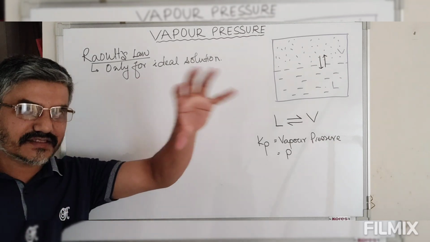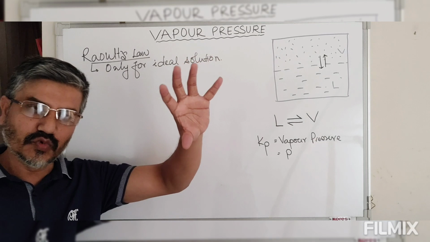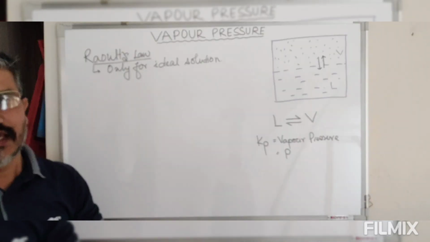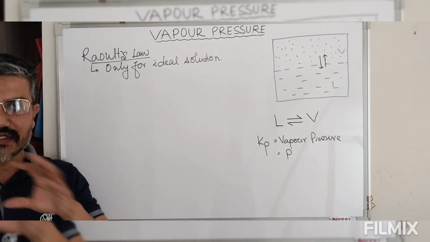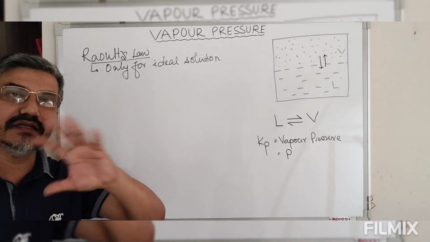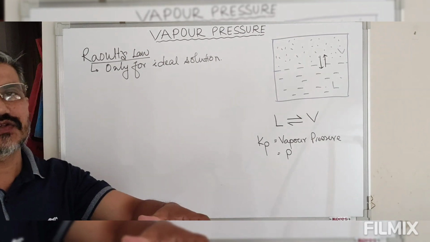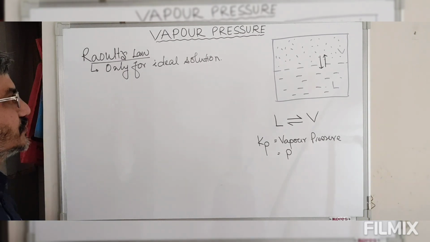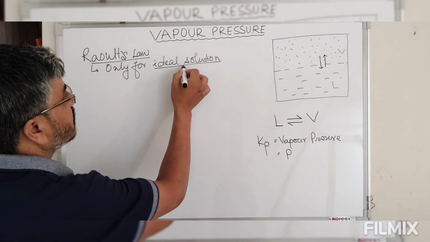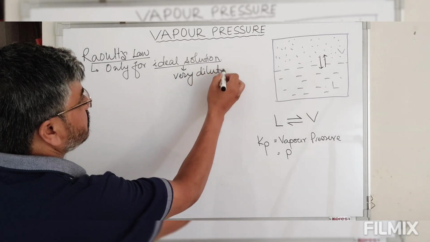Only under certain restricted conditions do real gases move towards ideal behavior. In the same way, none of the solutions is 100% ideal, but they are nearly ideal solutions. So whenever we use the term ideal solution, that solution should be a very dilute solution.